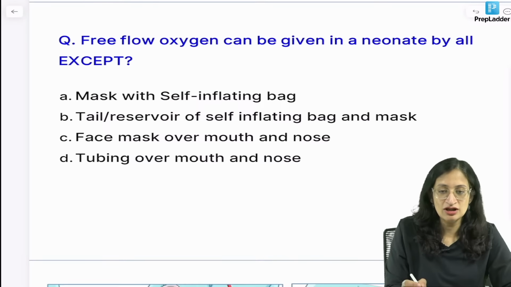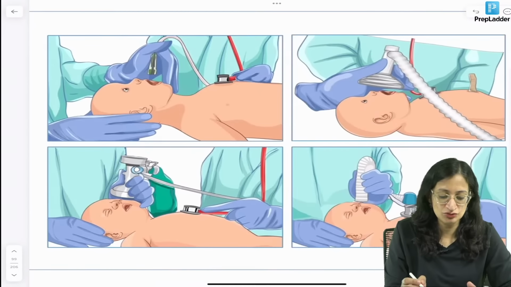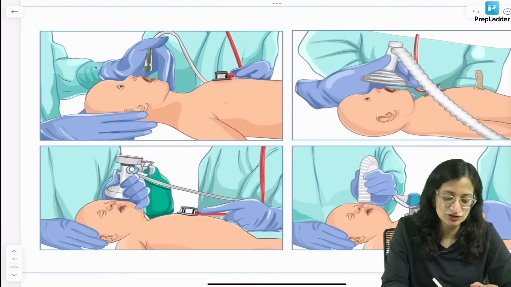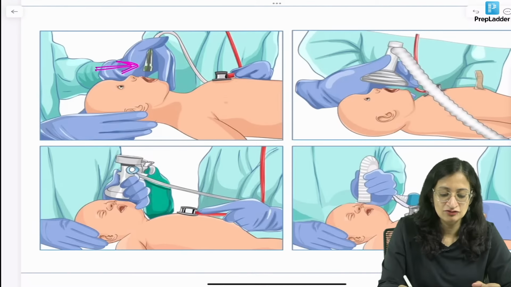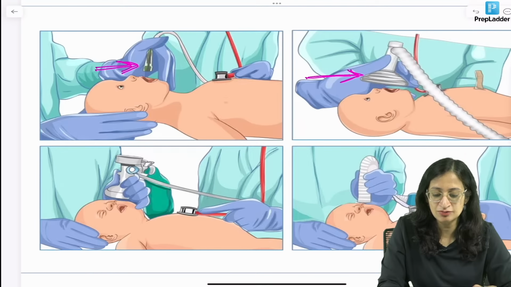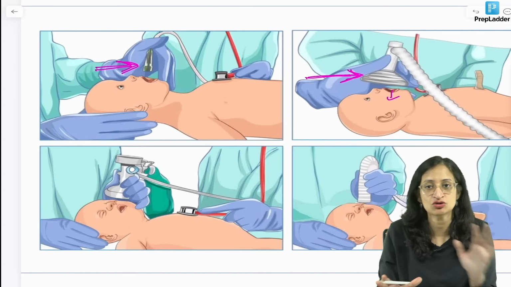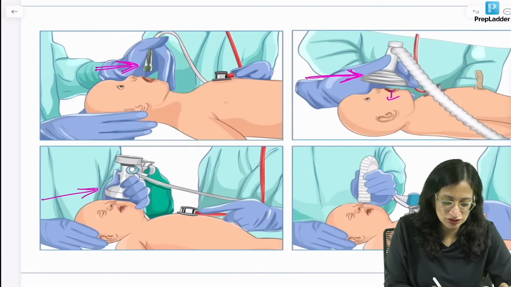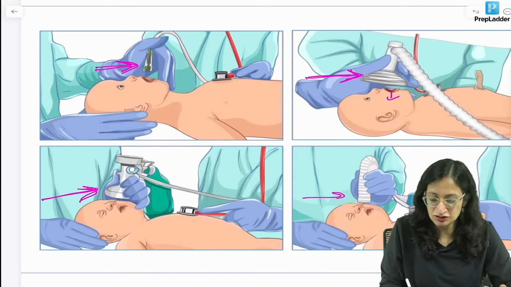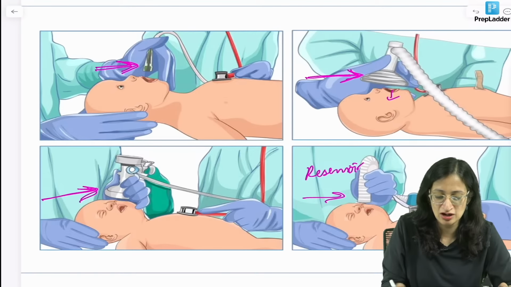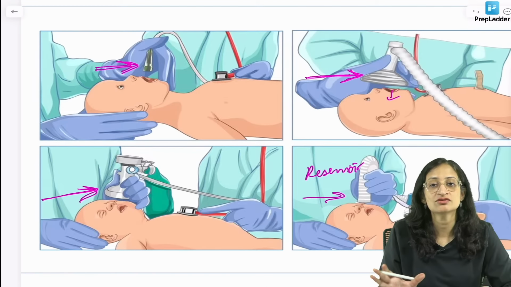Moving ahead, free flow oxygen can be given in a neonate by all except. So let us see what are the methods by which we can give free flow oxygen to a neonate. We can give it using oxygen tubing like this directly. We can give it using a mask, but we will not make a seal with the face. If we make a seal, then it becomes positive pressure ventilation. We don't want to do that. We can give it using a T-piece, and we can give it using the reservoir of a self-inflating bag or a mask. Okay. So these are the ways of giving free flow oxygen to a neonate.